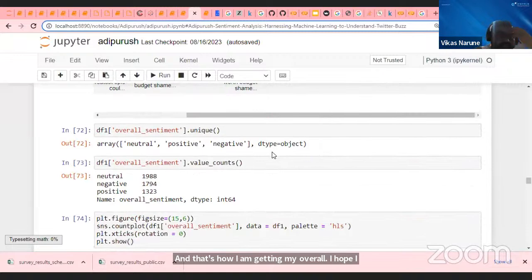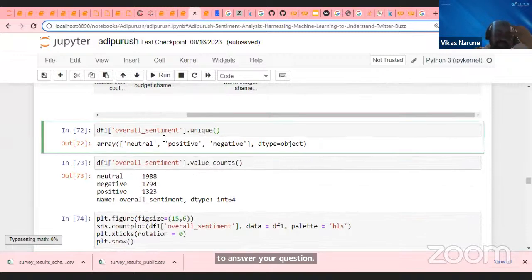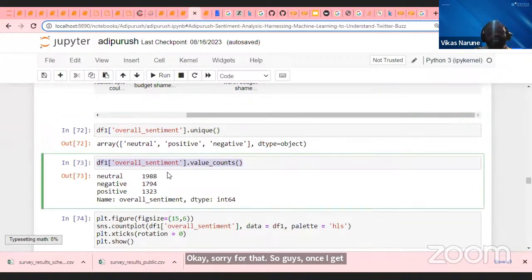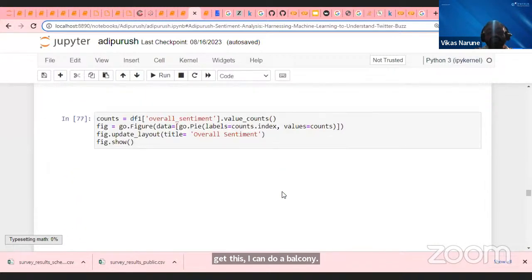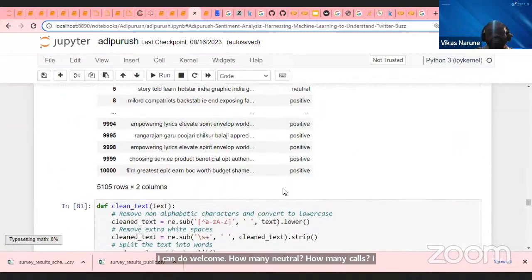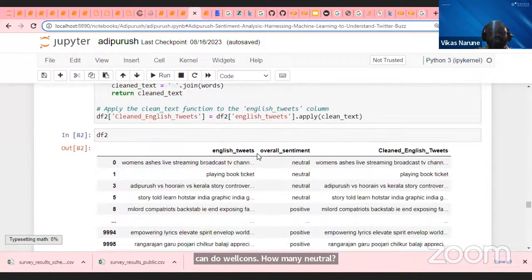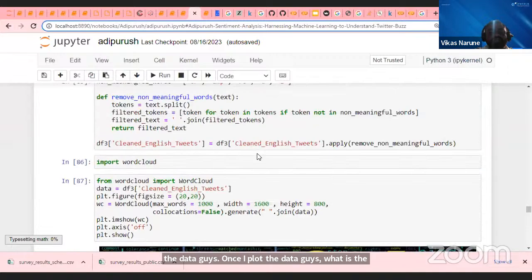Okay, sorry for that. So, guys, once I get this, I can do value counts: how many neutral, how many positive, how many negative. I can plot the data. Once I plot the data, what is the next thing I have to do? Try to understand here. I can create a word cloud also.